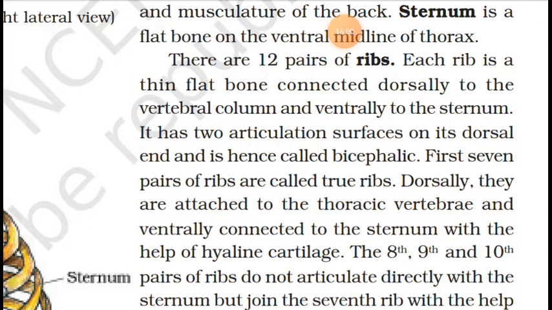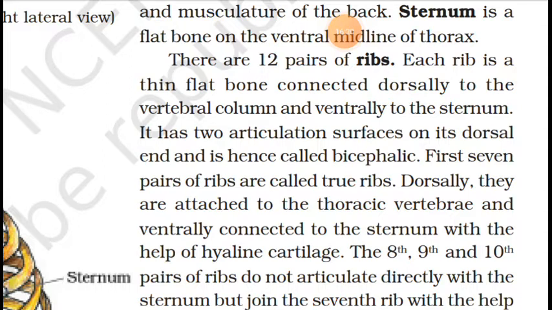The first 7 pairs of the ribs are called true ribs because of their attachment. Out of these 12 pairs, dorsally they are attached to the thoracic vertebrae and ventrally connected to the sternum with the help of hyaline cartilage.